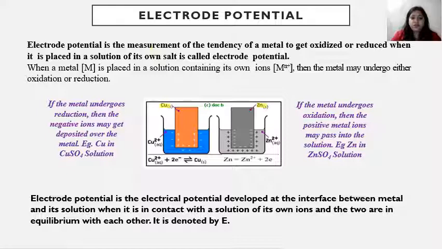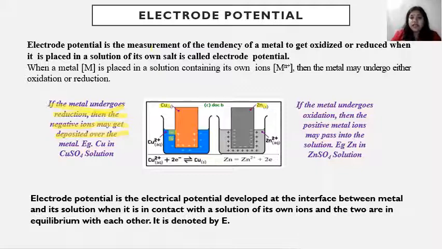So here you can see that if the metal undergoes reduction, then the negative ions may get deposited over the metal, for example, copper in copper sulfate solution. These negative charges get deposited on the electrode, and in this way an electrical double layer is formed.